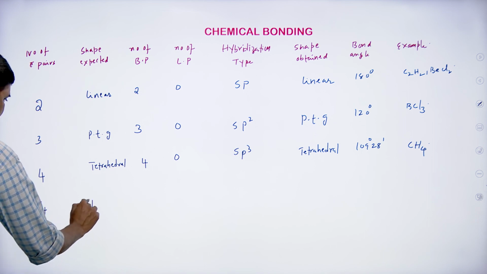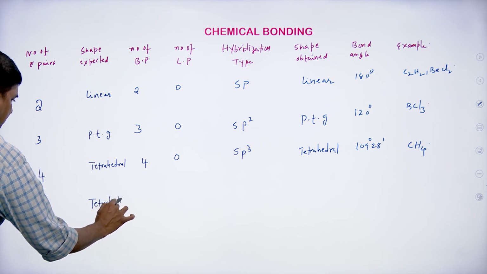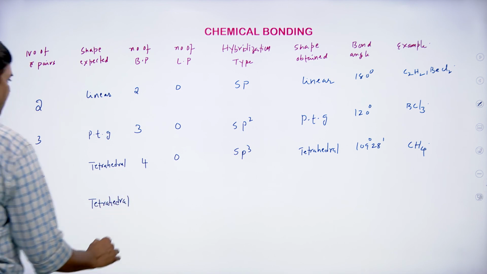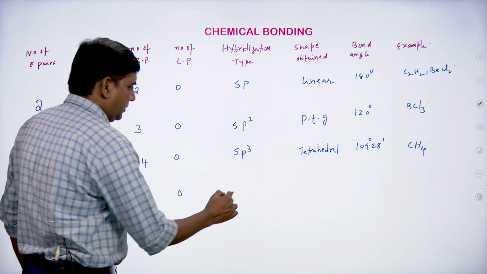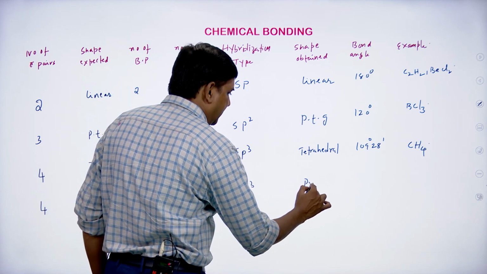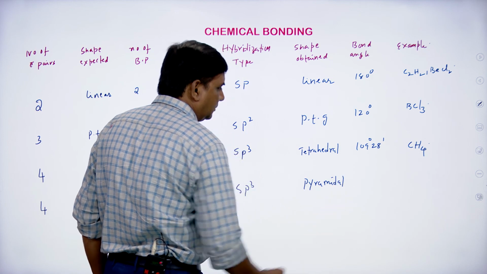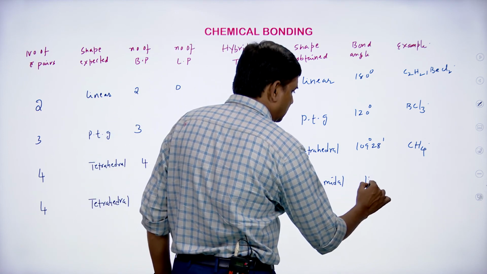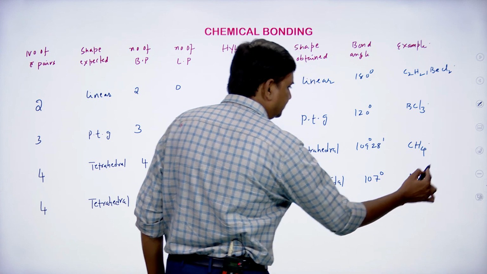And tetrahedral expected. Number of bond pairs 3, lone pair 1. Hybridization is sp3 and it is pyramidal. And this is 107 degrees and NH3.